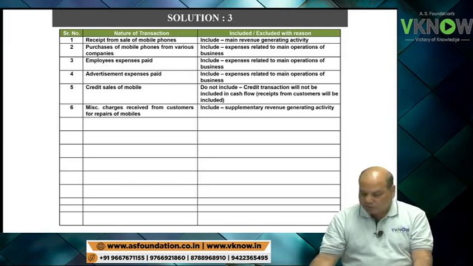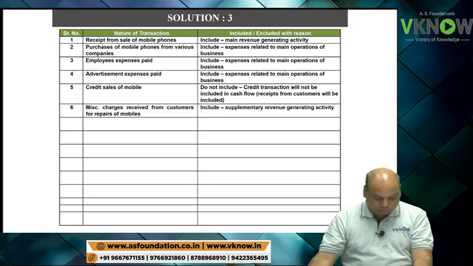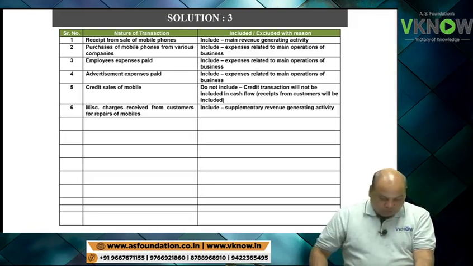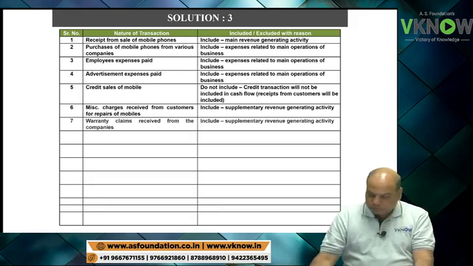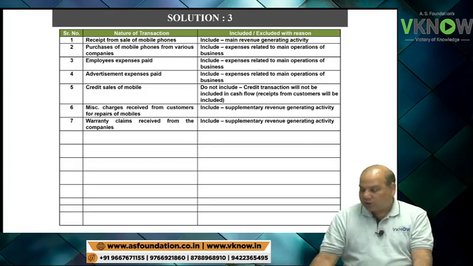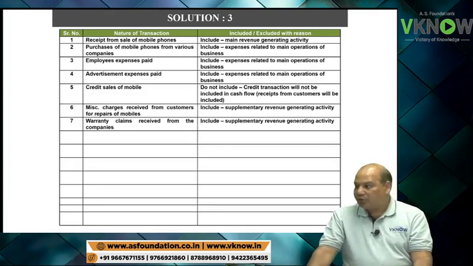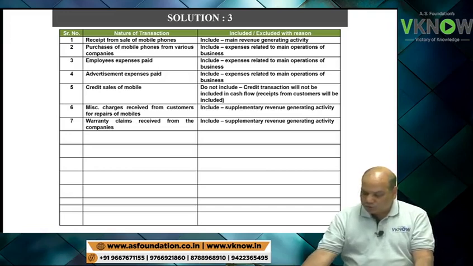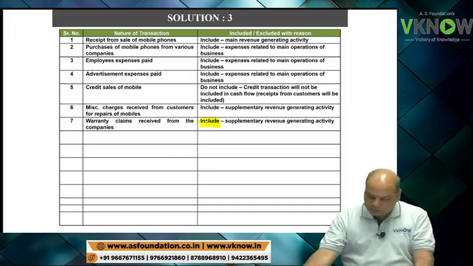Point number 6 will be include. Point number 7, warranty claim received from company. Again, this relates to your day-to-day operation. Write down include.